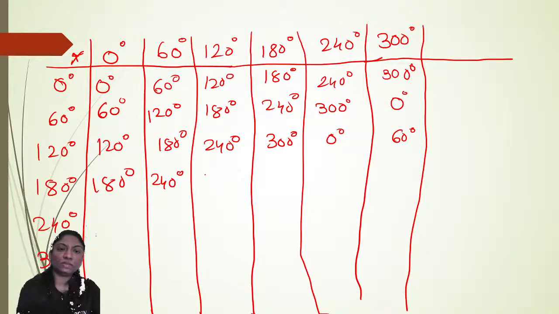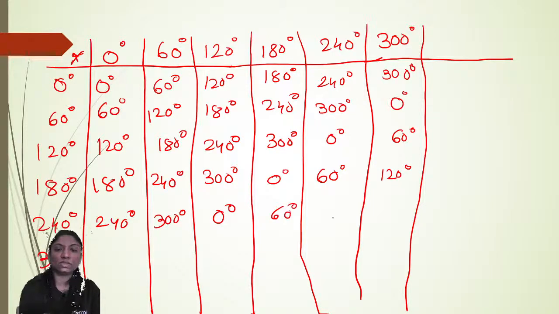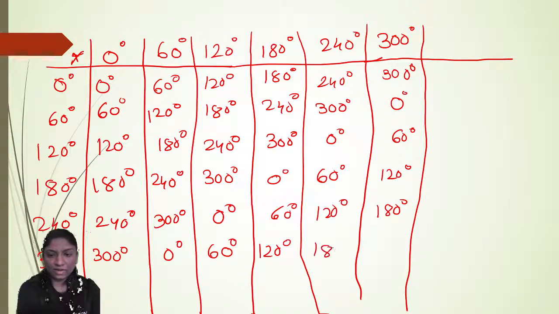Here is 300 degree, then 0 degree, 60 degree, 120 degree. Right? Here is 240 degree, here is 300 degree, then 0 degree, 60 degree, 120 degree, 180 degree. Right? So here is 300 degree, 0 degree, 60 degree, 120 degree, 180 degree, and 240 degree.